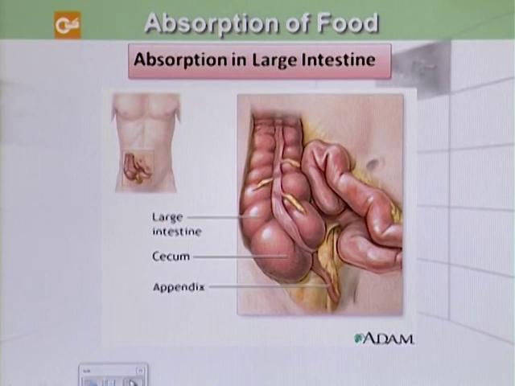The large intestine is actually not longer than the small intestine. It is called large because its diameter is large, and the small intestine passes the material to the large intestine, which contains a large amount of water, dissolved salt and undigested material. Water and salts are absorbed into the blood while undigested material is rejected as feces. So here we can see the structure of the large intestine.